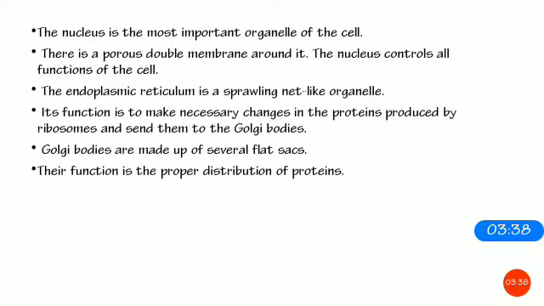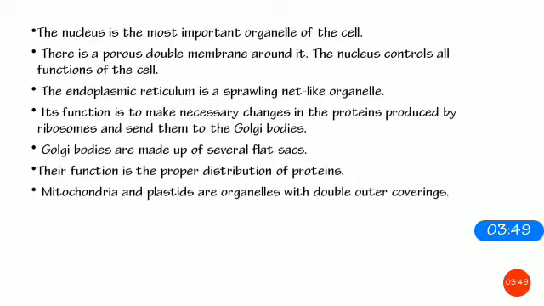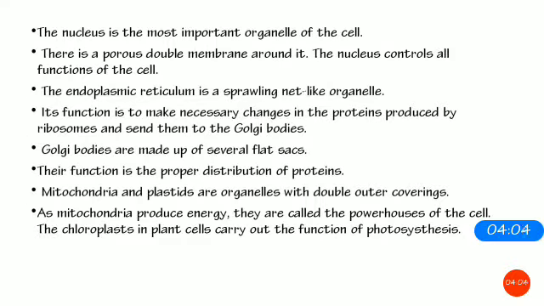The next part is Golgi bodies, where several flat sacs are present, which help distribute the protein made by the endoplasmic reticulum. Mitochondria and plastids are the organelles with a double outer covering. Also, they have their own DNA. Again I'm repeating, in the cell you have a nucleus, and in the nucleus you have DNA, and also in mitochondria and plastids.